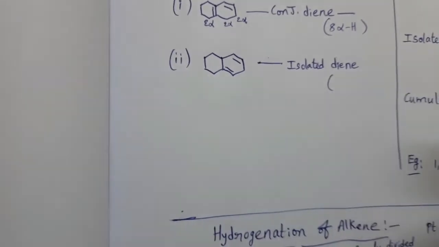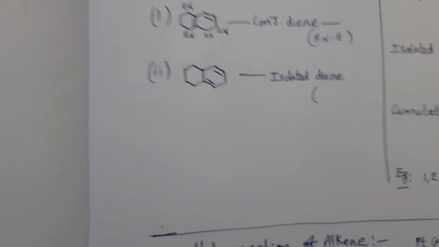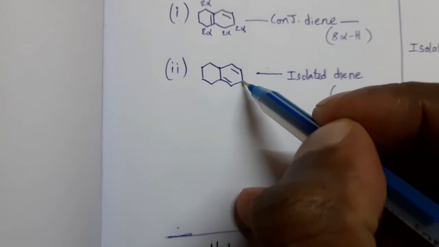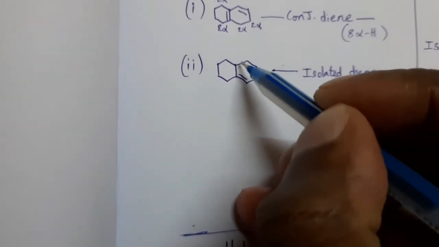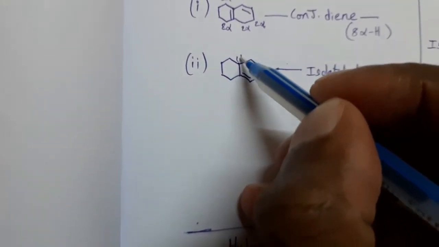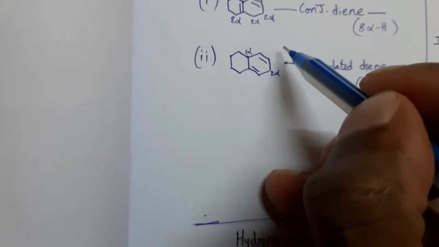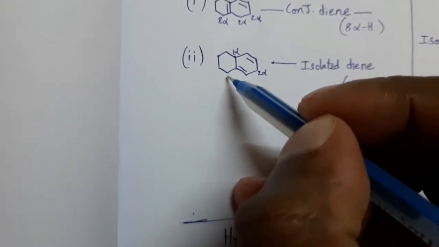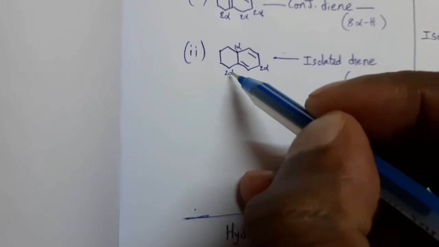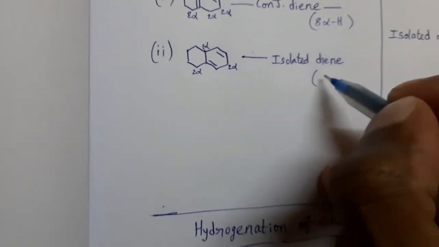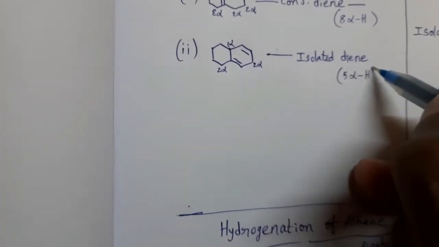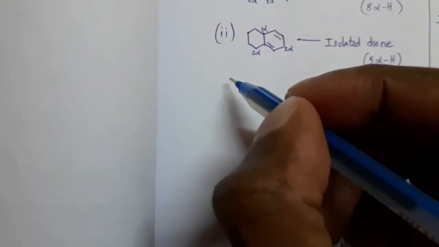In this, how many alpha hydrogens? Two alpha hydrogens. Here one alpha hydrogen and two alpha hydrogens. Yeah, only this. So 5 alpha hydrogens. Next, third compound.